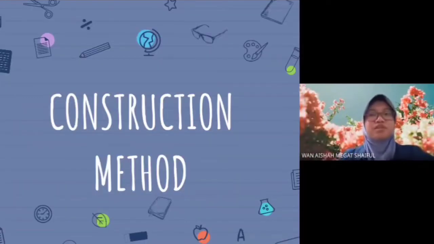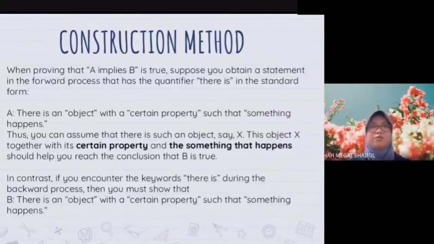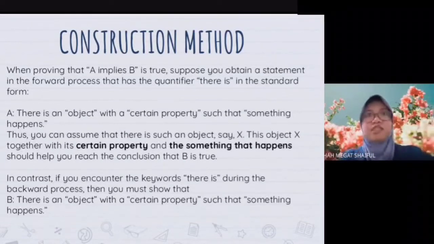Next, construction method. So what is the construction method? When proving that A implies B is true, suppose you obtain a statement in the forward process that has the quantifier "there is" in the standard form: there is an object with a certain property such that something happens. Thus, you can assume that there is such an object, let's say x. This object x, together with its certain property and the something that happens, should help you reach the conclusion that B is true.